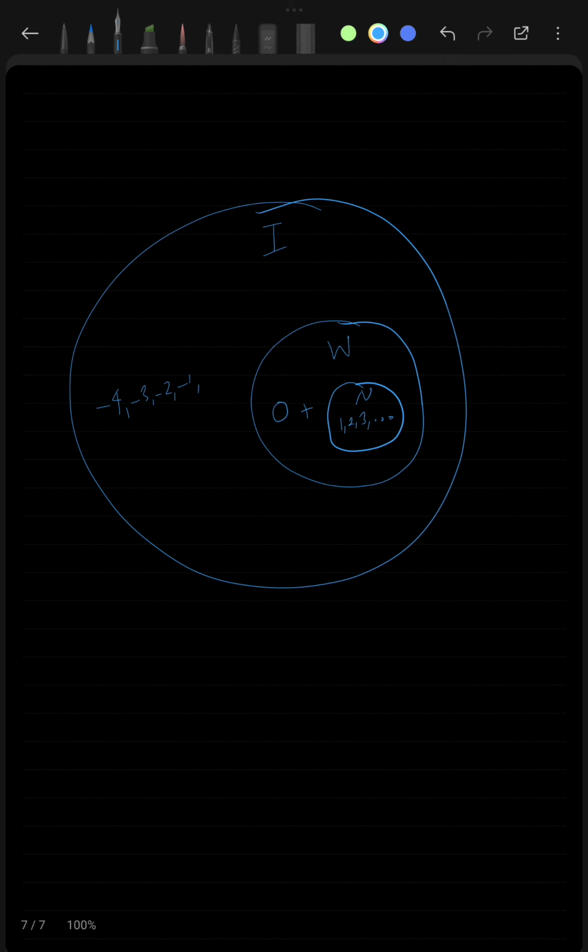So this is it, dot dot dot. In the circle of integers we have all the negative numbers, and then the circle of whole numbers, which includes 0 plus the circle of natural numbers, and the circle of natural numbers includes 1, 2, 3, all the counting numbers. So this is how I can represent all the information using just a single picture.